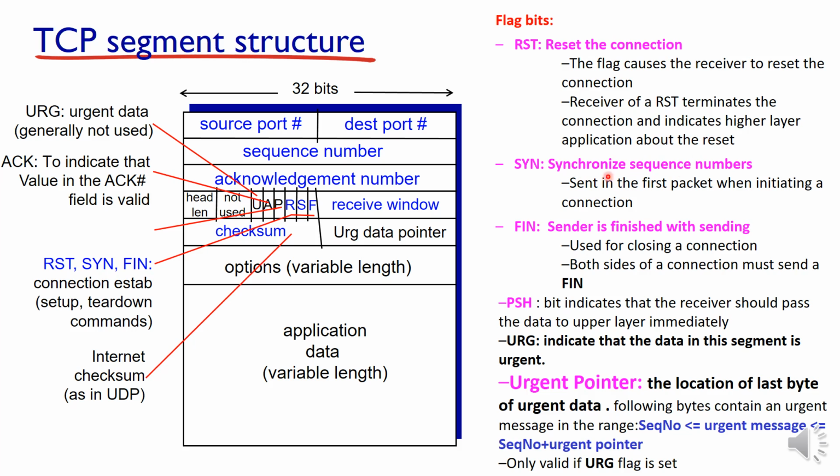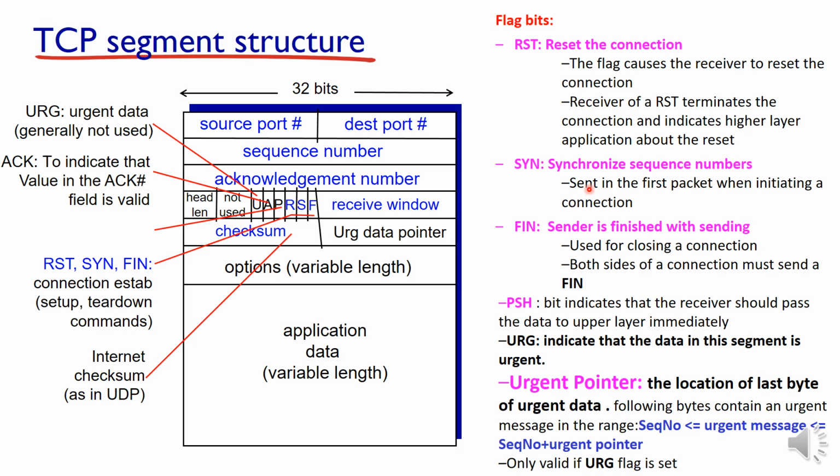Then SYN is the synchronization bit, sent in the first packet when initiating the connection. So SYN is the first bit used for synchronization or handshaking. At the time of handshaking, SYN is the first bit sent to the other side. In case of TCP, there will be a receiver and a sender. The sender is always on, and the receiver is the one who initiates the connection.